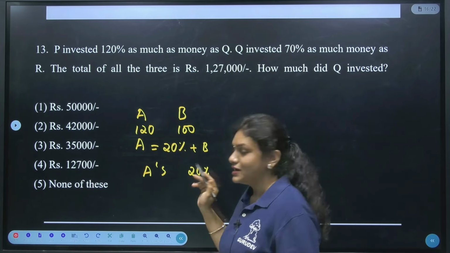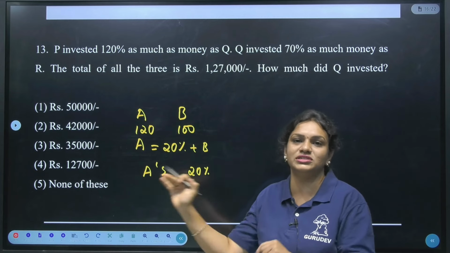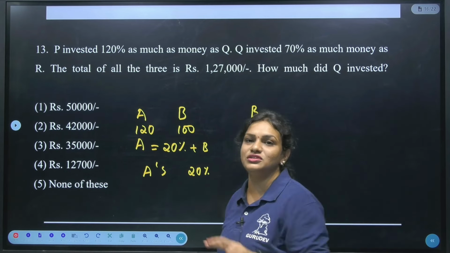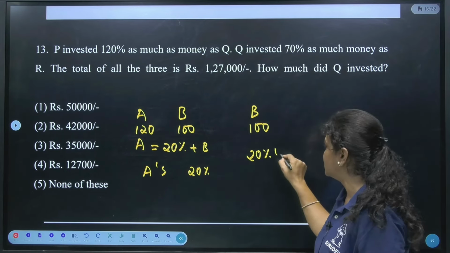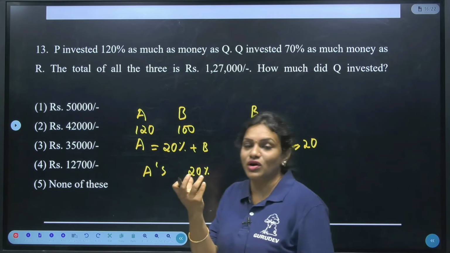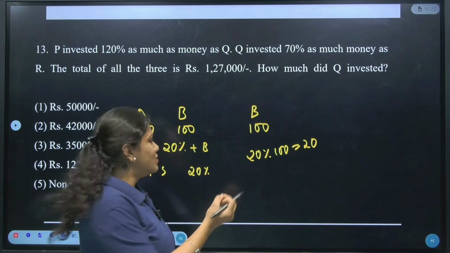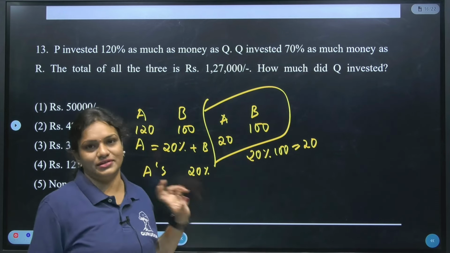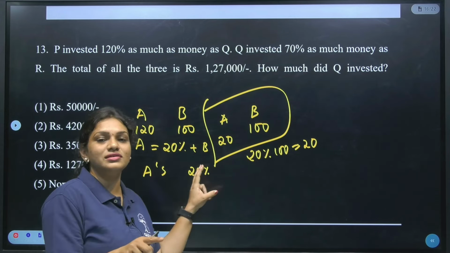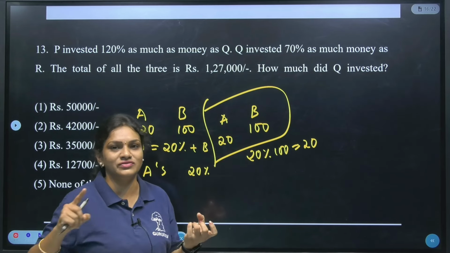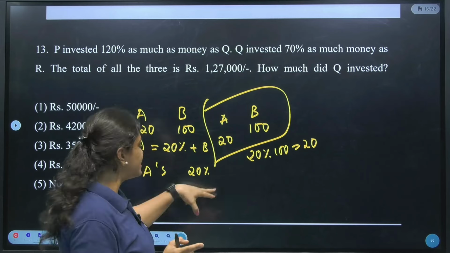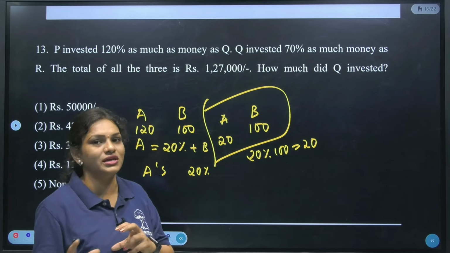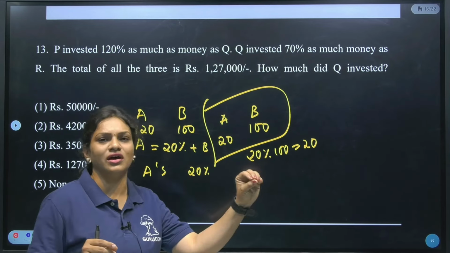But in this case, A's salary is 20% as much as B. If I consider B as 100, what is the 20% of 100? 20% of 100 will be how much? Isn't it 20? Yes. Whatever 20% of B's salary we are getting, only that much is the salary of A. Just try to compare this and this, guys. In the earlier case, more or less, we have to add to the present value as well as subtract based on the condition. And in this case, A's salary is 20% as much as B. Exactly how much they are saying, that we have to take.